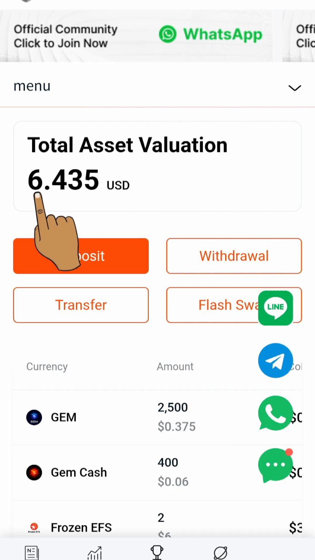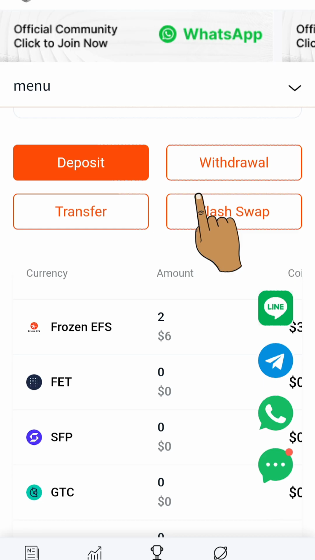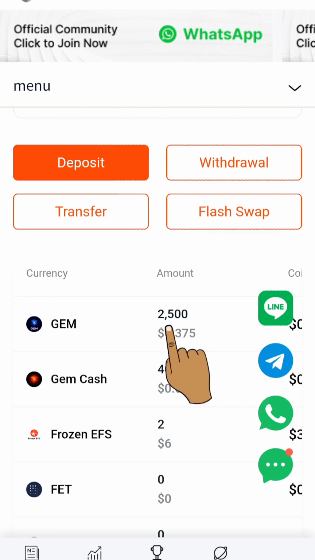You can see I have 6.4 USD on my account. If I come down here, let me quickly show you some stats. You can see I have 2,500 gems already in my account for just signing up. Then here, if I come down, you can see gem cash. I also have 400.